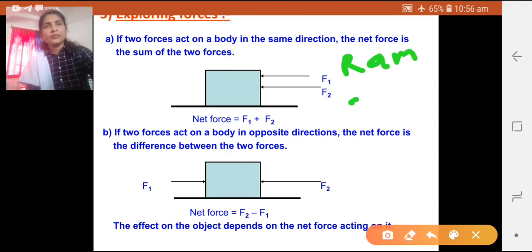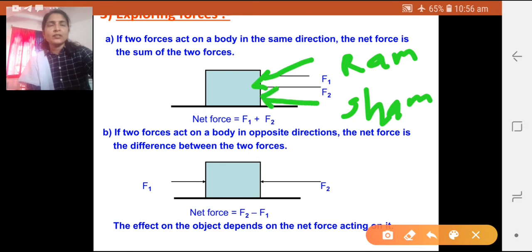Ram, and this one is the Sham. Now these two persons are pushing a box in the same direction. So when they push the box in the same direction, the net force or total force acting on the box is nothing but the addition of these two forces, F1 plus F2. So here it is given, net force is equal to F1 plus F2.